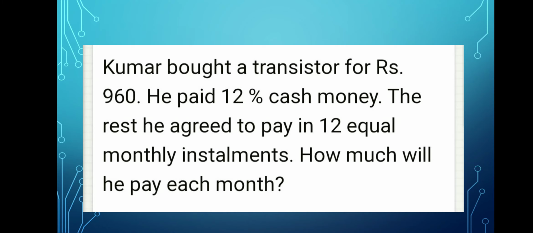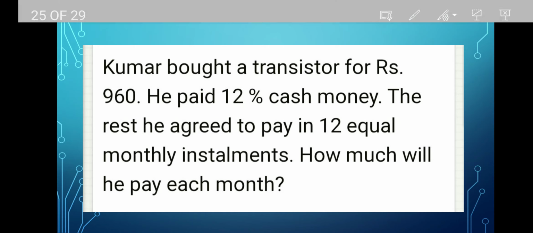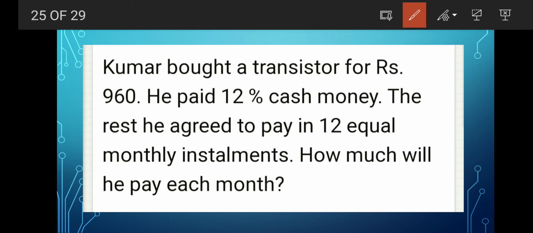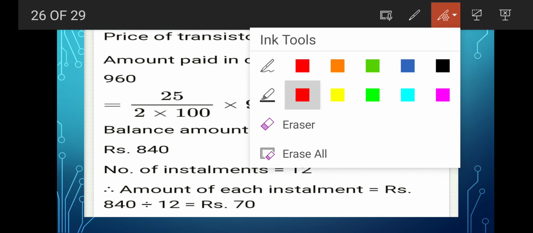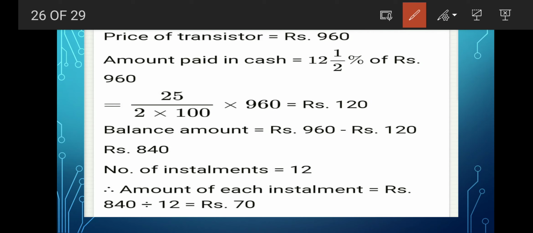Now the next question is, Kumar bought a transistor for rupees 960 and he paid 12 1 by 2% cash money. The rest he agreed to pay in 12 equal monthly installments. How much will he pay each month? Yes, the question is good, no? Good means you know what it means. Yes, the level of the question is high. So no problem, here is the solution.